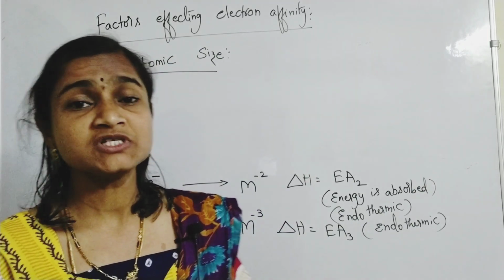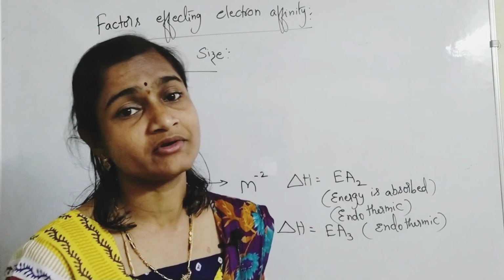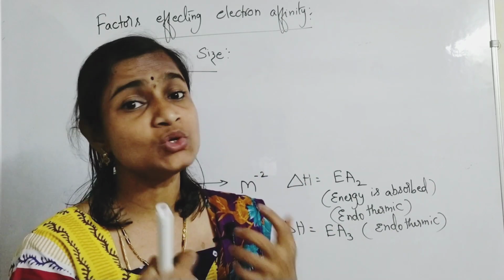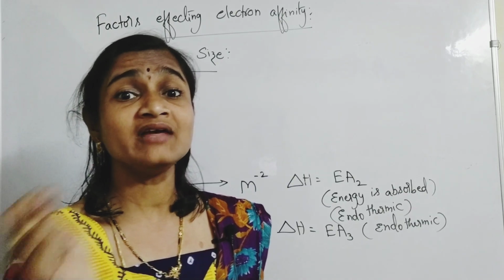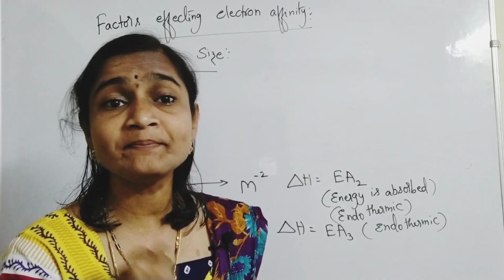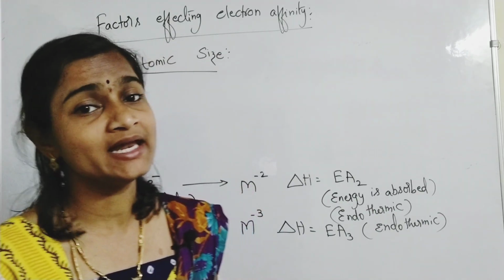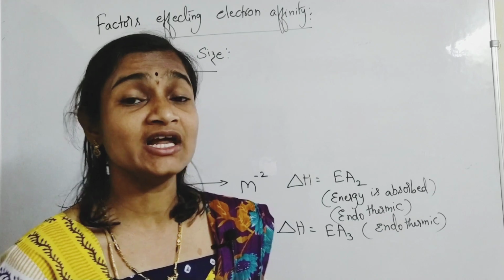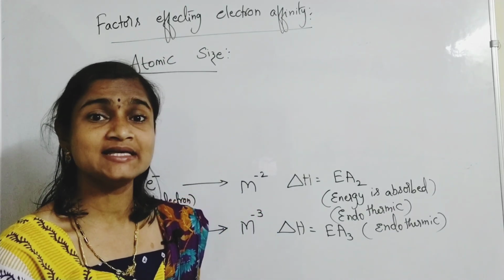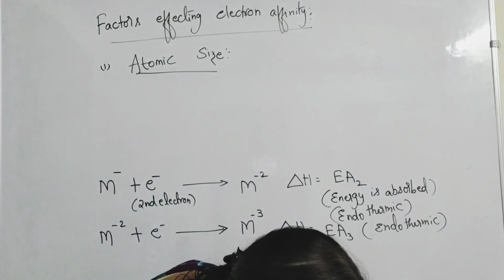Metals have the greatest tendency to lose electrons; if you give an electron, they are not in a position to accept it. The ease of accepting electrons you call electron affinity, which depends on atomic size and nuclear charge.